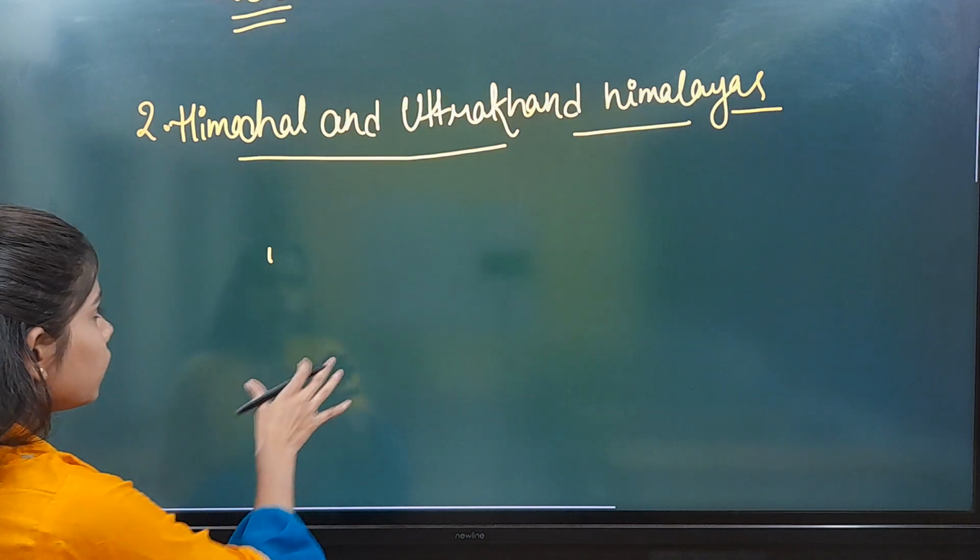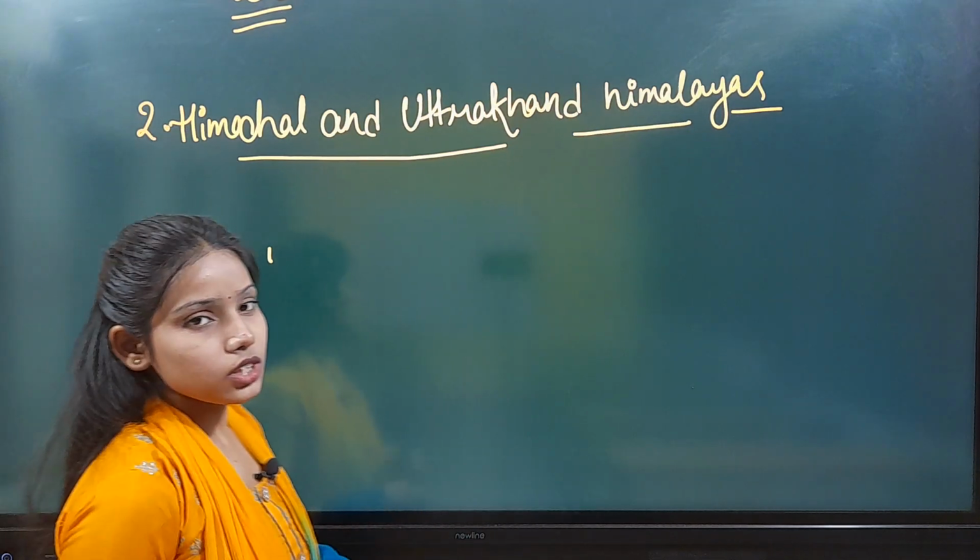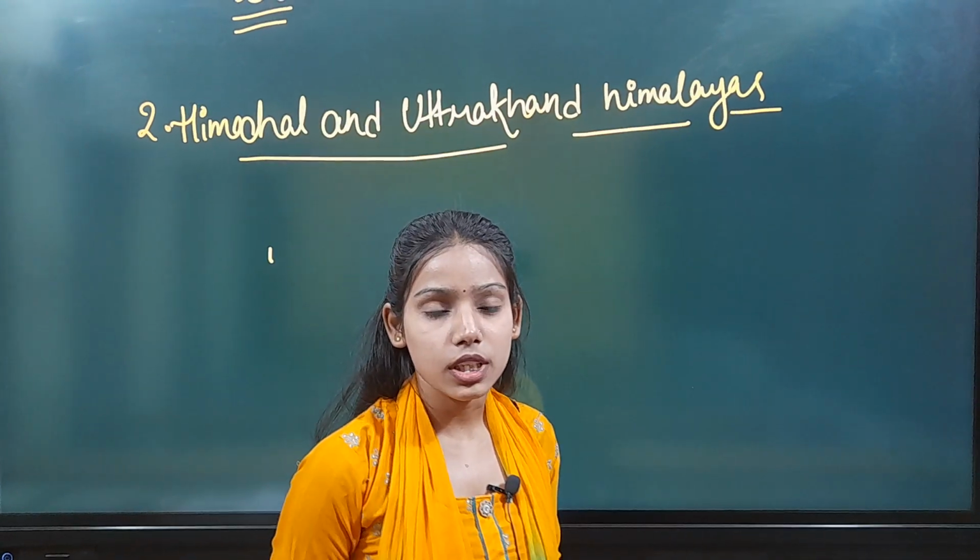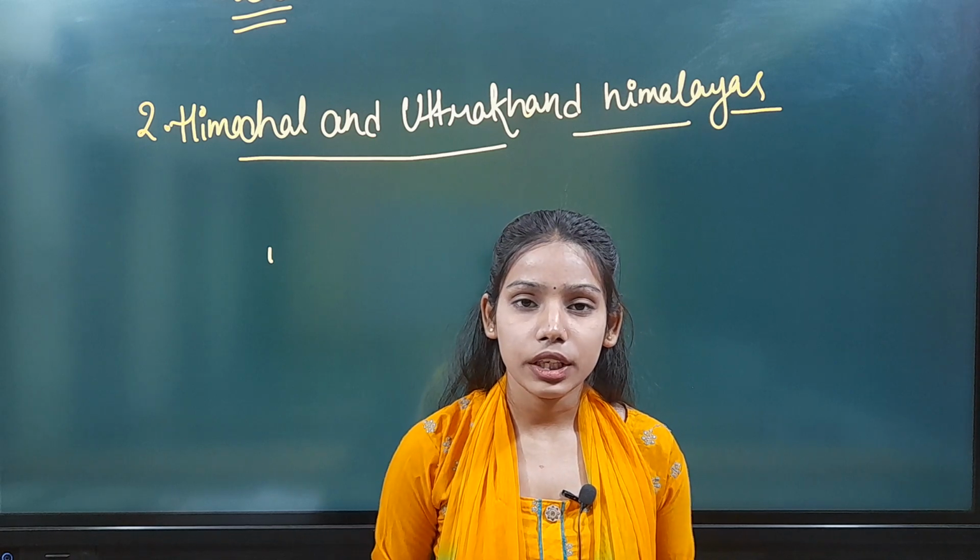So Himachal and Uttarakhand Himalayas. In the Himachal and Uttarakhand Himalayas, what we notice is that in the west it is drained by the river Ravi, and in the east it is drained by the river Kali. Okay.